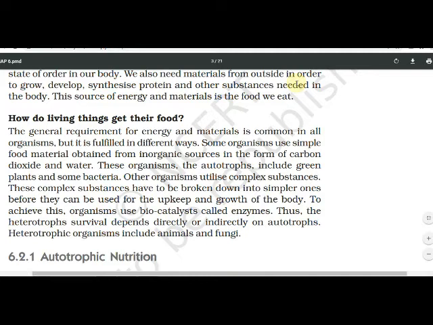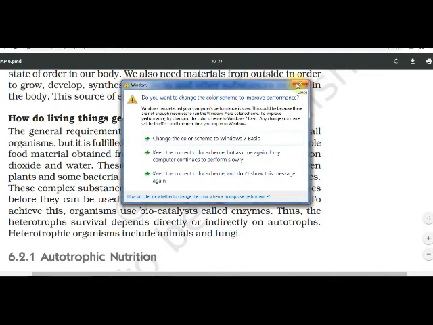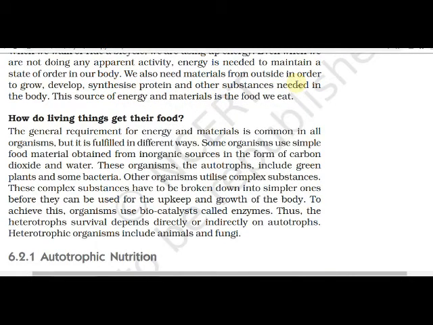So, some enzymes are present in our digestive juice. Yes or no? And those enzymes, what do they do? They break down complex substances into simple substances during the digestion process. Yes or no? So this process runs fast. To achieve this, organisms use biocatalysts called enzymes. Thus, the heterotroph's survival depends directly or indirectly on autotrophs.